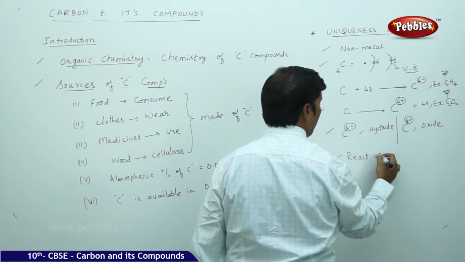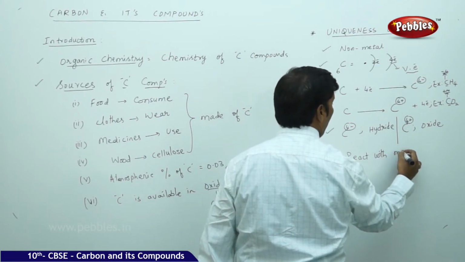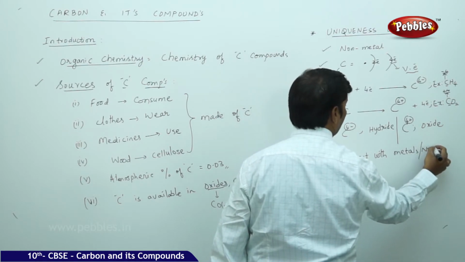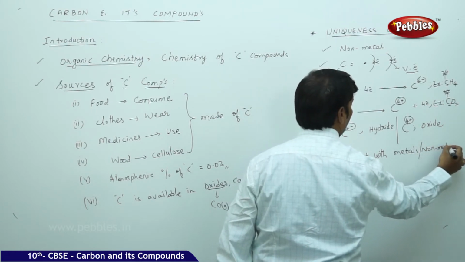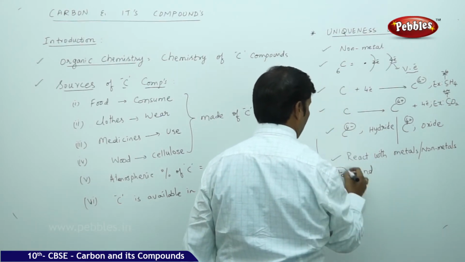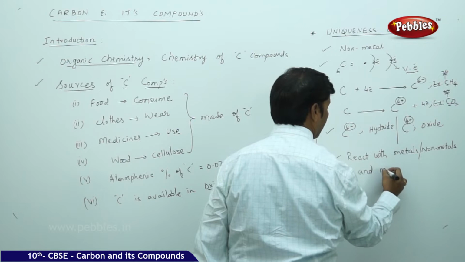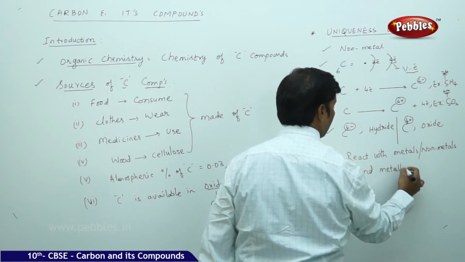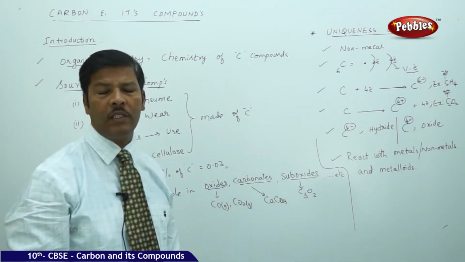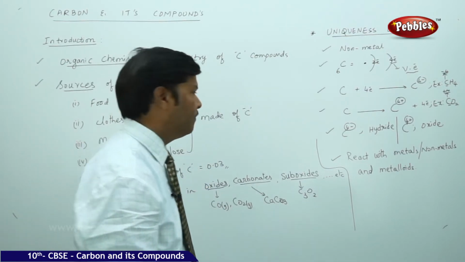Next, carbon can react with metals, non-metals, and metalloids.